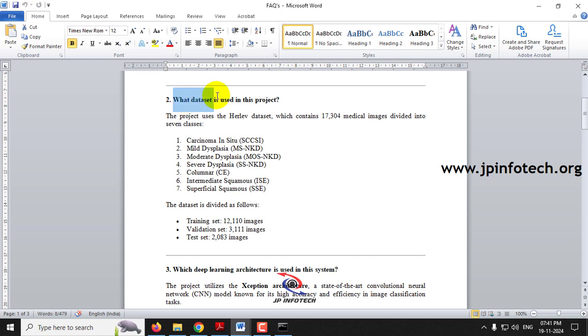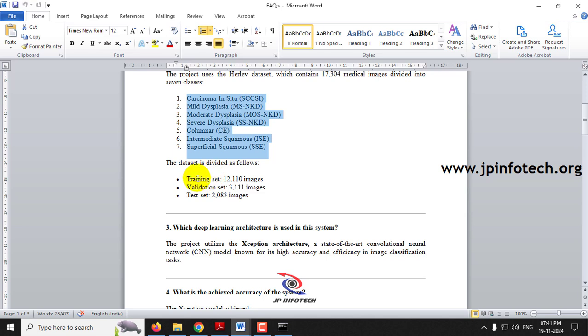And what is the data set used in the project? We have used a data set which contains 17,304 medical images, classified into the 7 classes. In this data set, we have training, validation and test splits. Training contains 12,110 images, validation contains 3,111 images, and test contains 2,083 images.